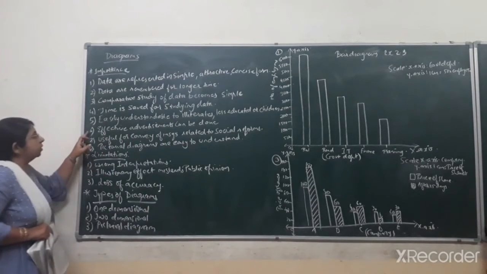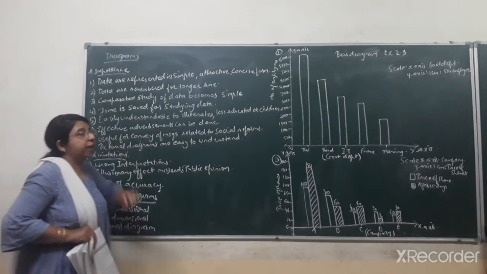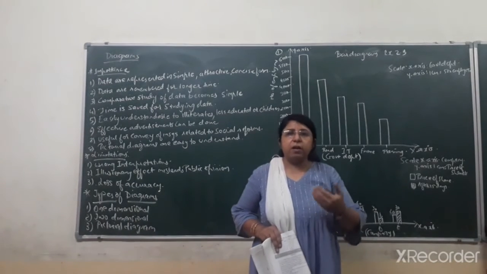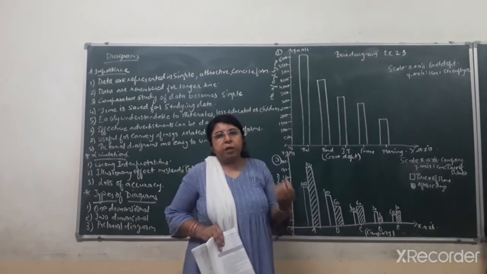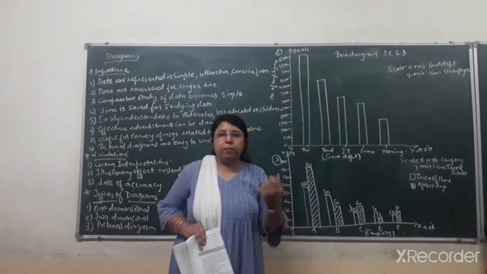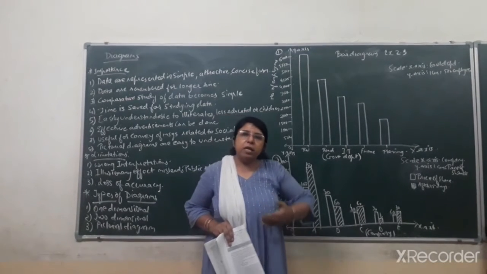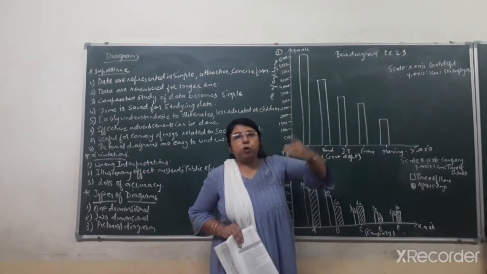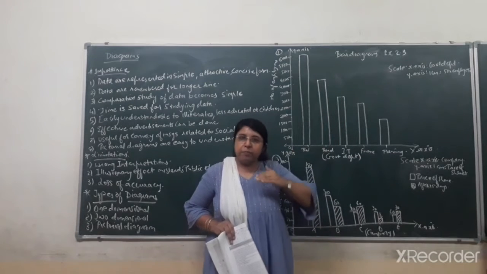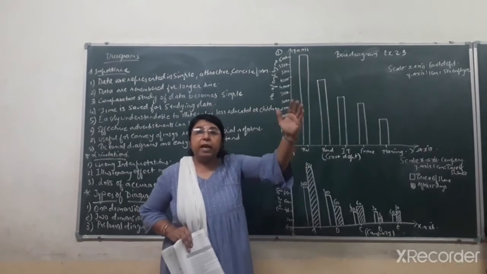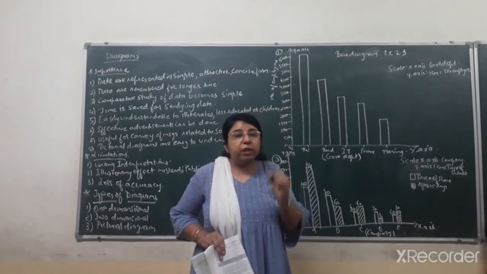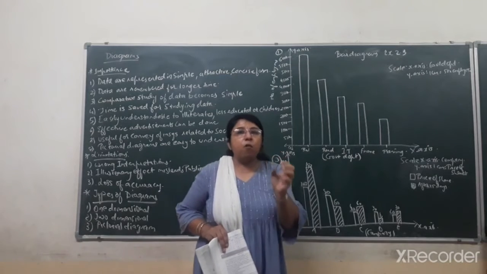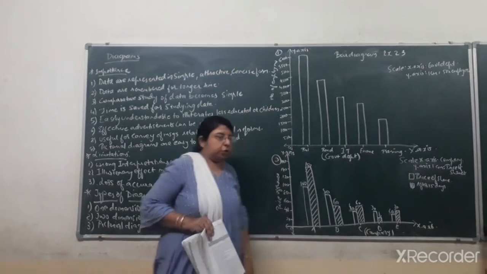Next, the sixth point, effective advertisements can be made. Students, you see the advertisements for Horlicks, Bournvita and such health drinks available in the market. In them they show that by drinking Horlicks or Bournvita, the graph of the growth of the child increases. That is represented with the help of diagrams, so advertisements can become more effective with diagrammatic representation.